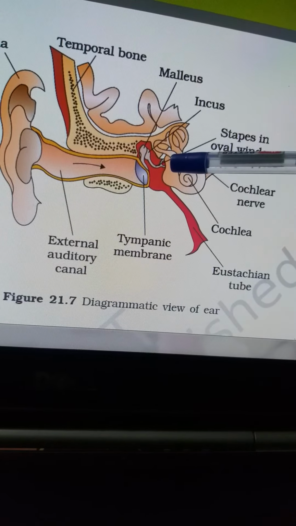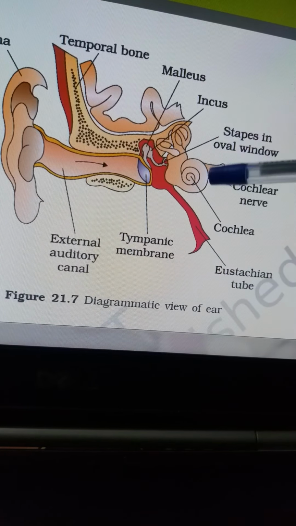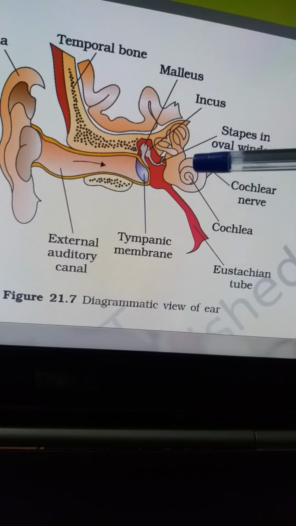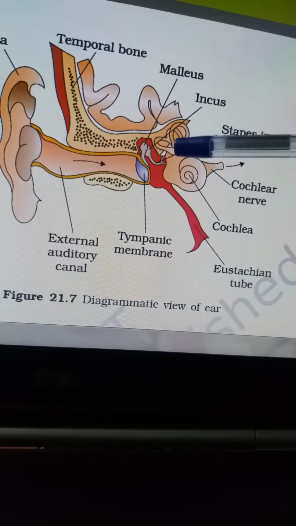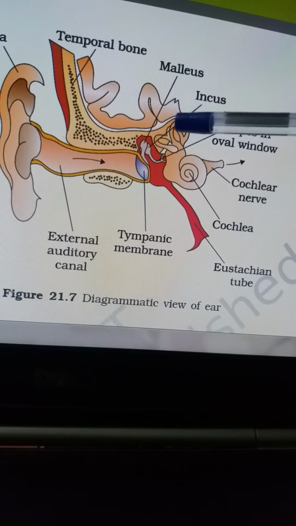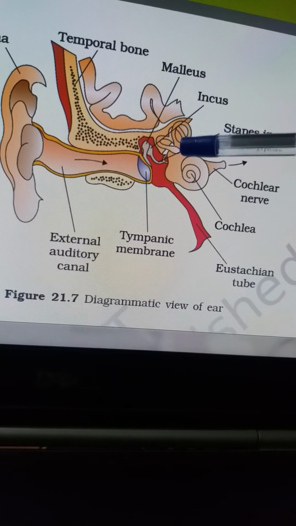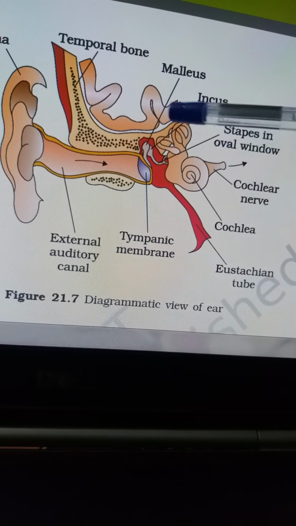Now here you have a snail-like coil, and here you have three semicircular canals, and this is known as the vestibule.